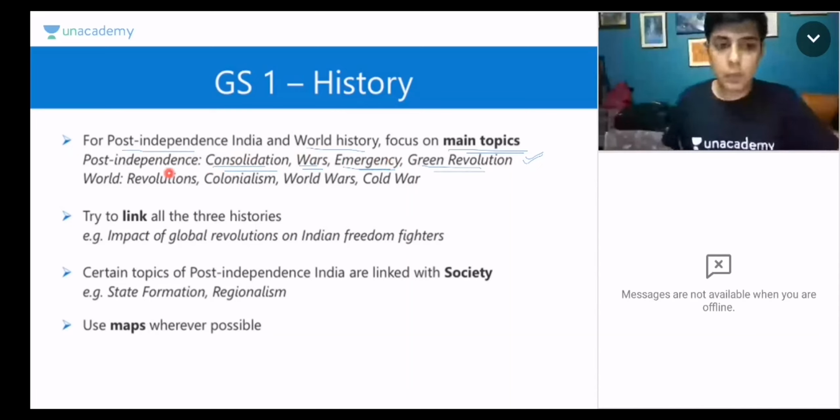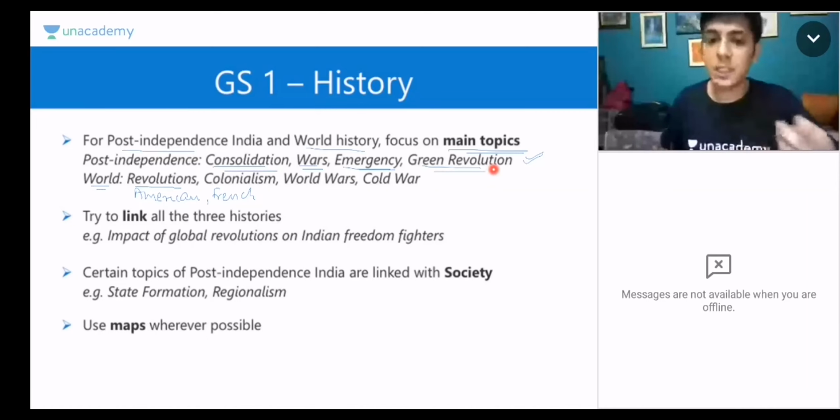Okay, similarly, when we talk about world history, all the revolutions that are there, American Revolution is there, French Revolution is there. So these revolutions are important. Then you have the topic of colonialism. Okay, so colonialism is very, very important. Okay, so someone is pointing out economic reforms of 1991. So you can cover that here, or you can cover that in economics. For example, in my case, it is mentioned in GS3. So you can do it in either GS1 or GS3.